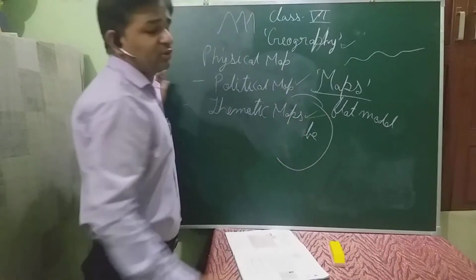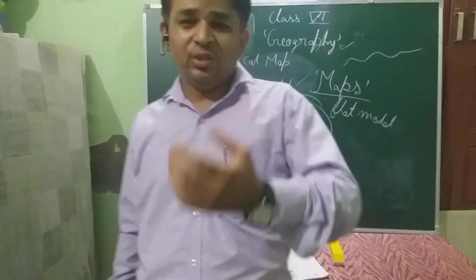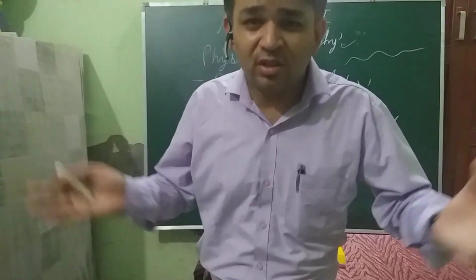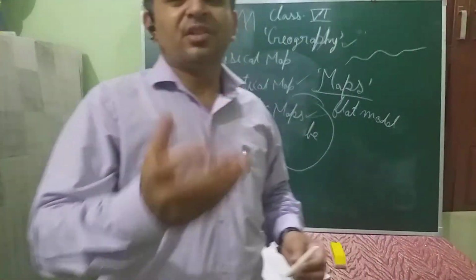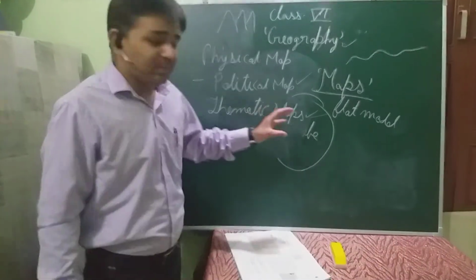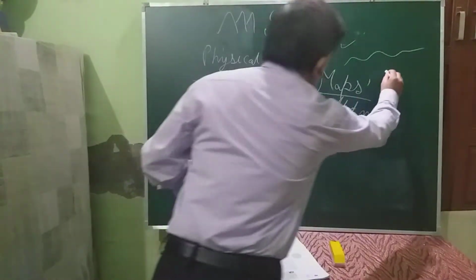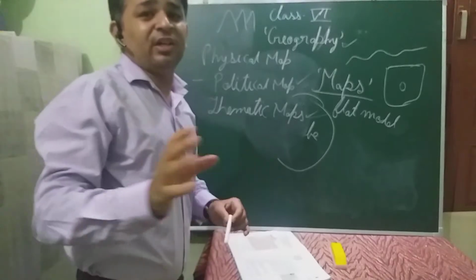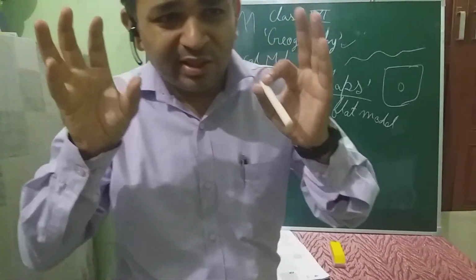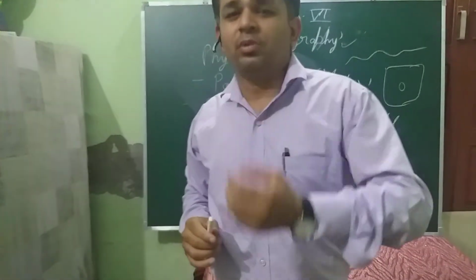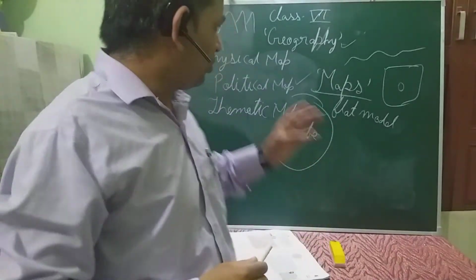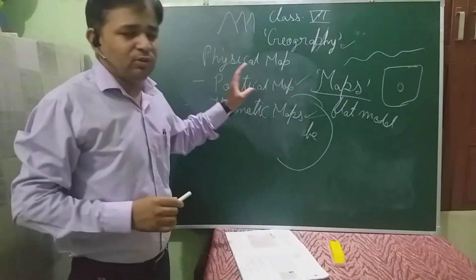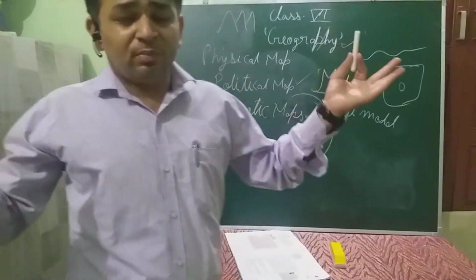Thematic maps, my dear students. You might have heard in childhood stories about the map of a hidden treasure. That map shows only a particular area. The map has a particular aim, a particular goal. It is not going to show everything in a broader way.